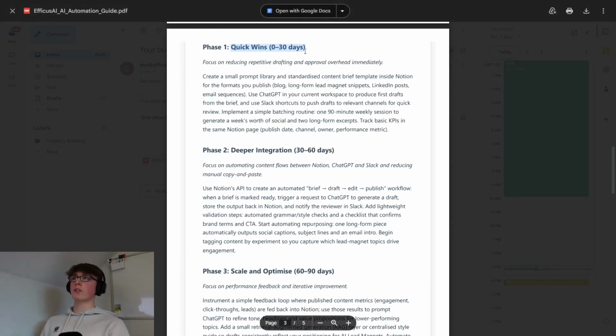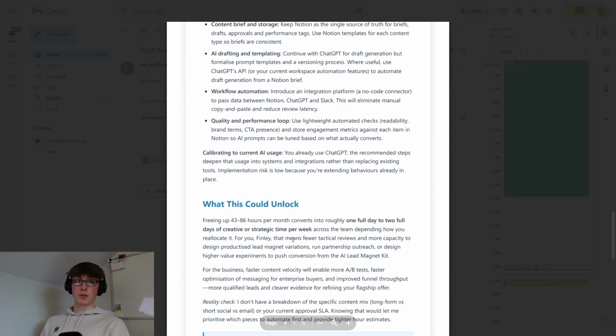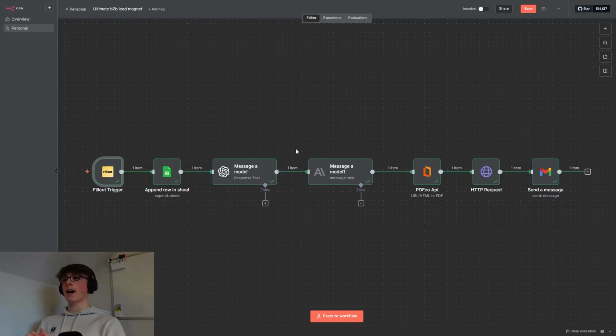So we've got quick wins in the first 30 days, deeper integration in the next 60 days, and then scale and optimize from 60 up to 90 days. Very, very useful information. This was all done using n8n, and it costs pretty much nothing.